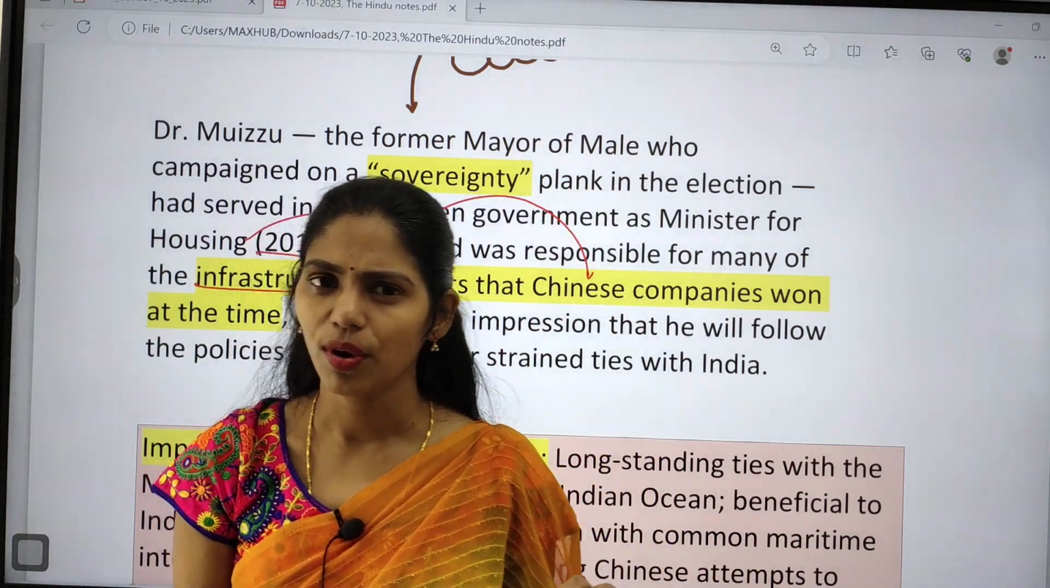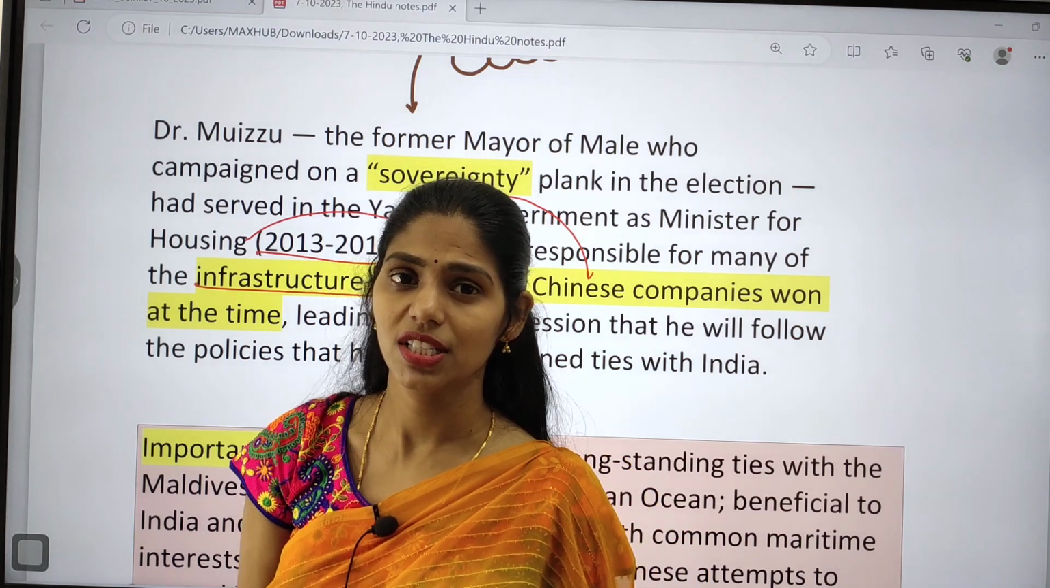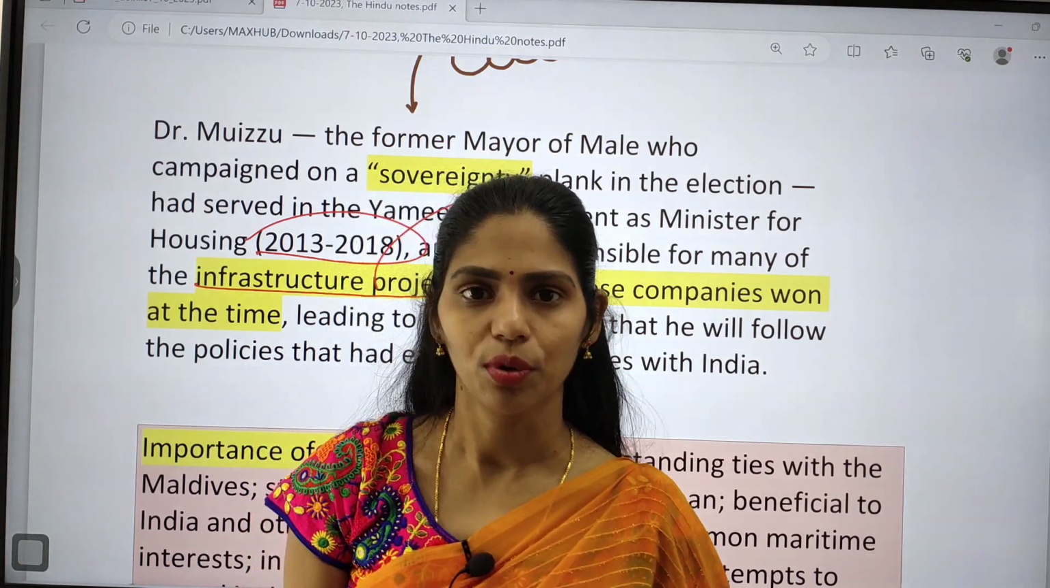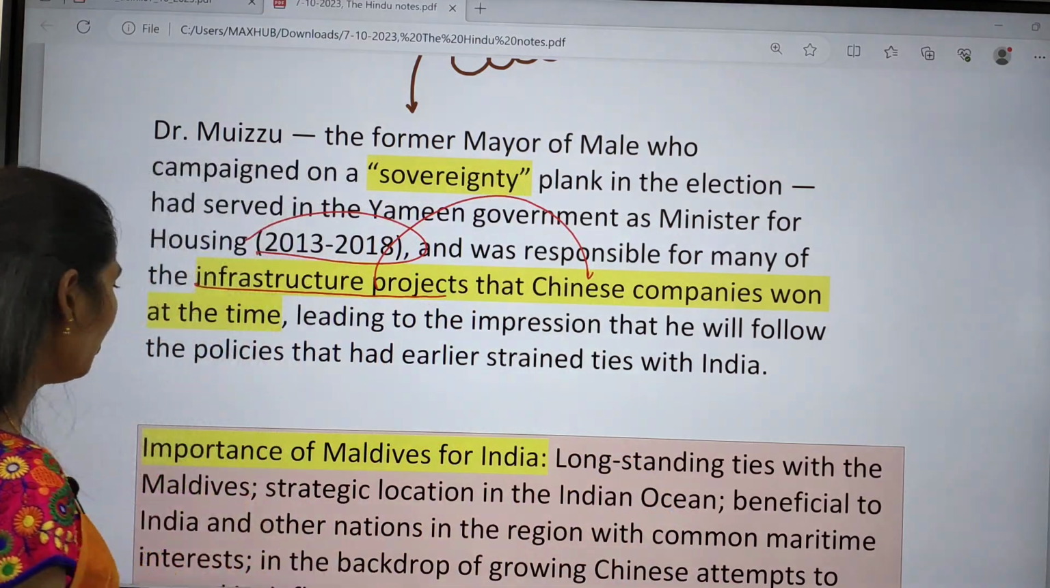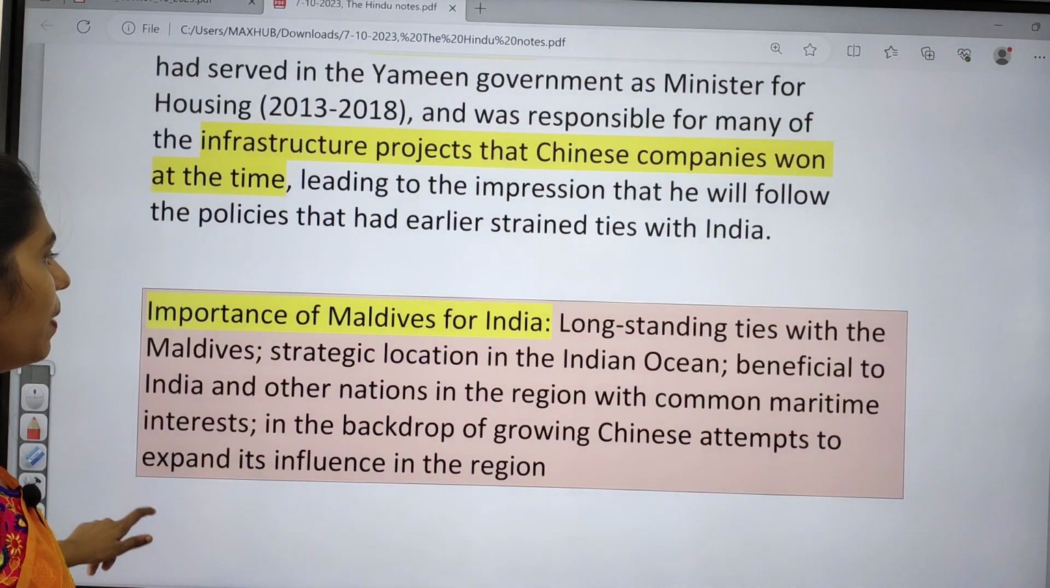Because of this, we have an idea that if this person comes into power, the policies they come up with and the foreign policies they adopt will be pro-China. And now let us see the importance of Maldives for India.